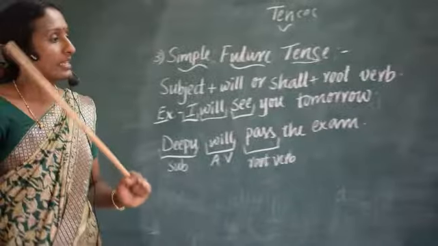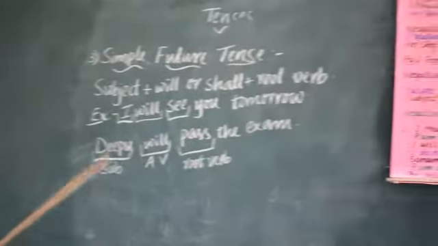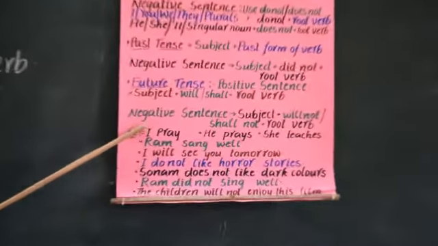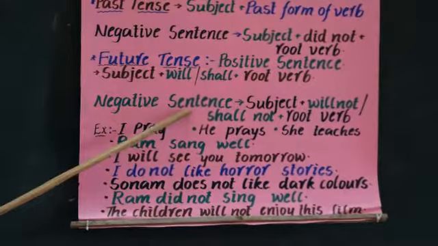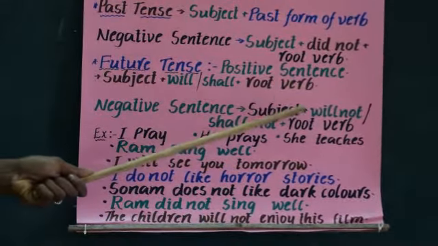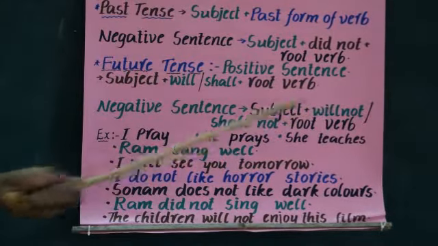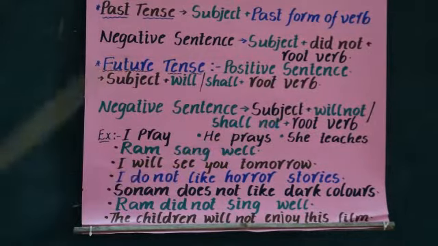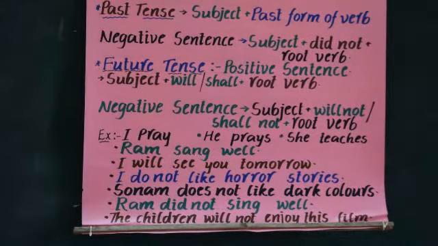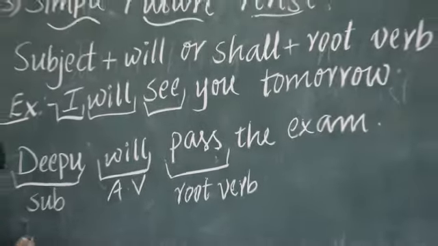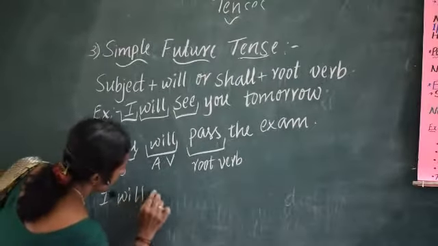Okay. And the next, how to form negative sentence in the simple future tense. See here, how to form negative sentence. You must use subject. After subject, you have to use an auxiliary verb, will not or shall not, plus root verb. I'll convert this same example into negative sentence. I will see you tomorrow. I will not see you.